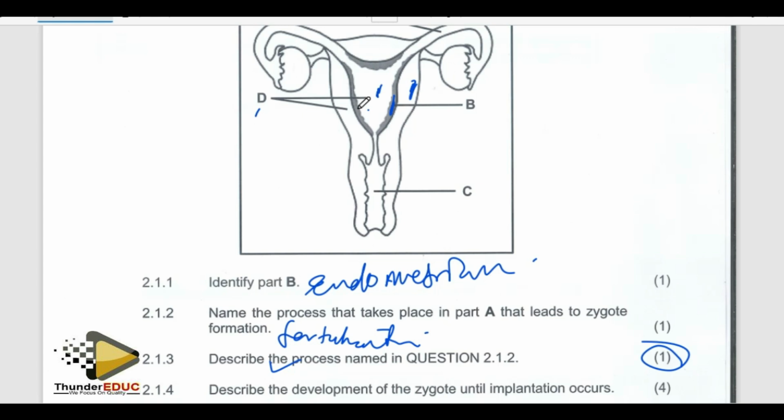The period of pregnancy is what you call gestation. So, don't forget that you start with the sperm and the ovum. When the sperm and the ovum fertilize, you form a zygote. A zygote is very small, such that you can't even see it.